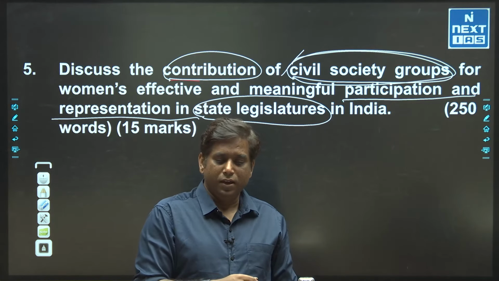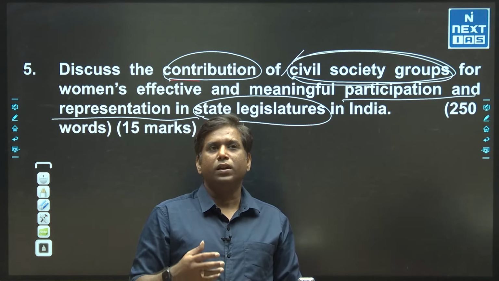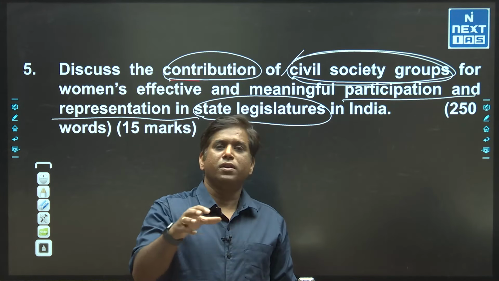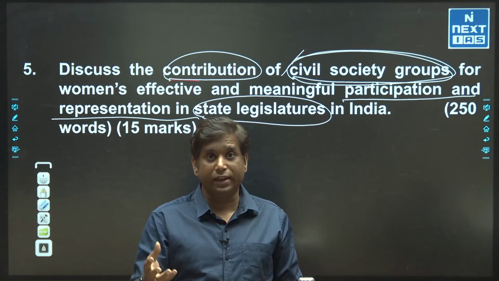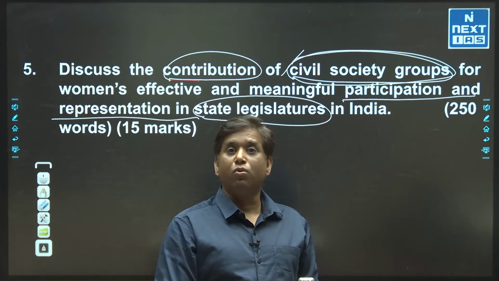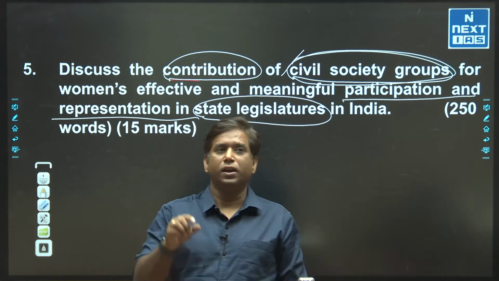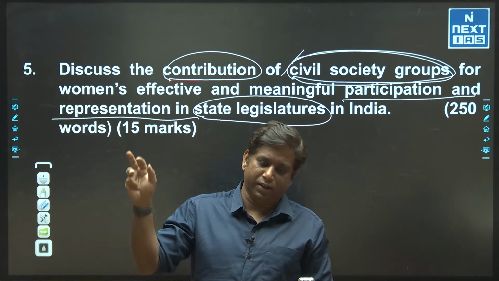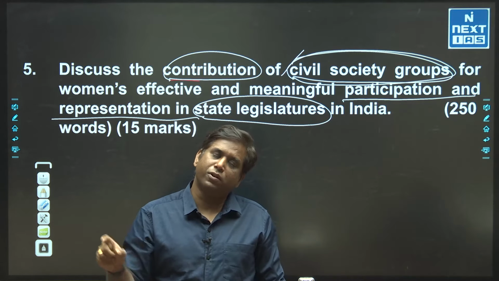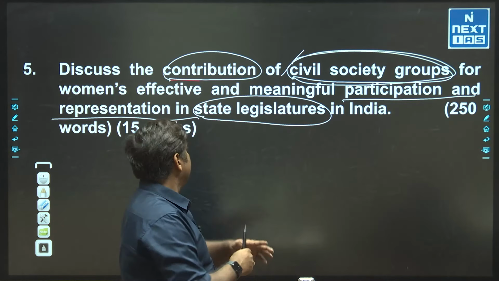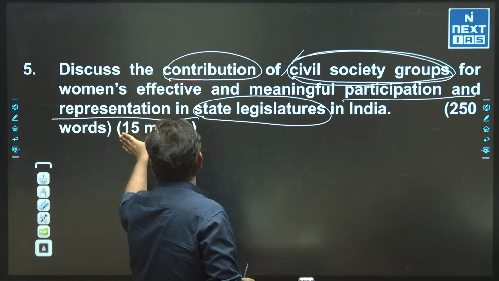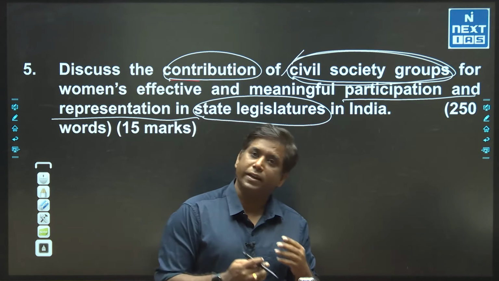Policy advocacy is more about putting forward demands for reform in favor of women, and litigation, if required, they go to the courts also. So these civil society groups, in the form of awareness, capacity building, policy advocacy and litigation, contribute to women's effective and meaningful participation and representation in the state legislature.